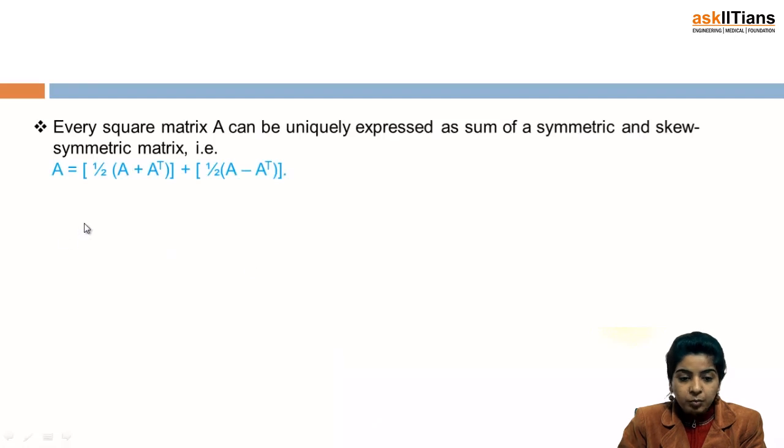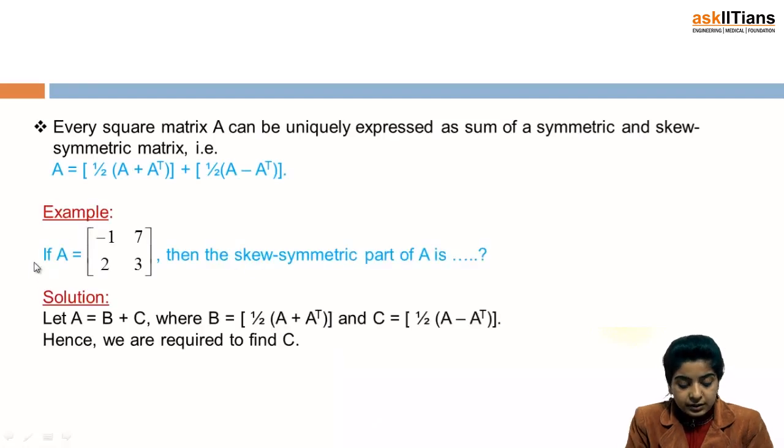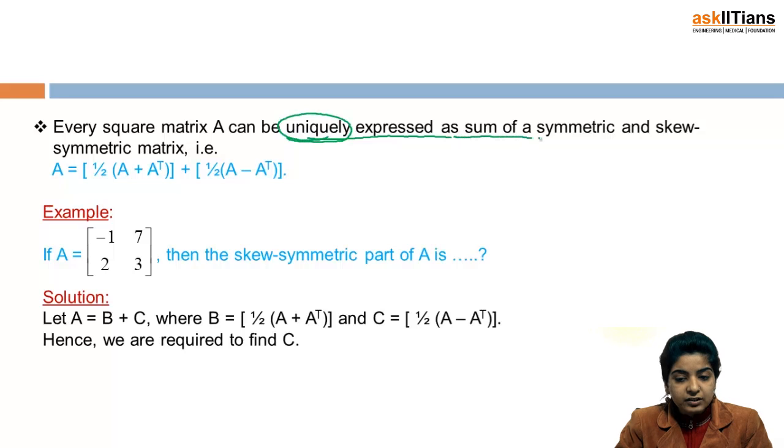Next, we have a very important property which says every square matrix A can be uniquely expressed, note here the word uniquely expressed, as the sum of a symmetric and skew symmetric matrix. That is, A is equal to half of (A plus A transpose) plus half of (A minus A transpose).